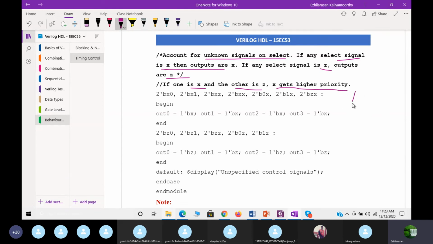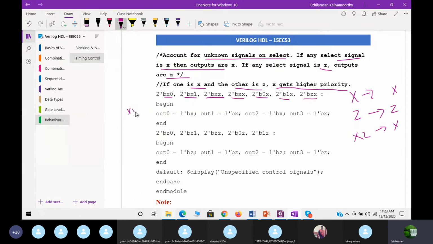Totally 3 things are there. If X is on the selection line, then output is X. If Z is on the selection line, any signal at Z, output is also Z. But if one is X and one is Z, then what will happen? The X will be your highest priority. See here, 2'b0X, 2'bX0, 2'bX1, 2'bXZ, 2'bXX, 2'b0Z, 1Z, ZX. These are all the possibilities of your selection line.